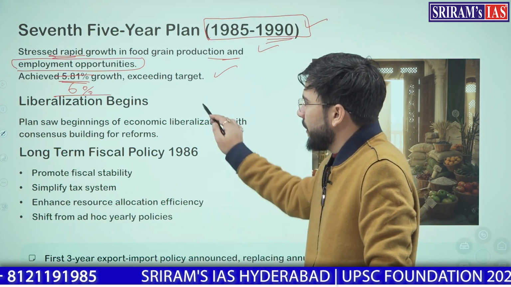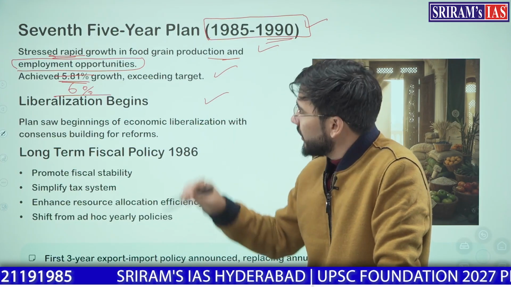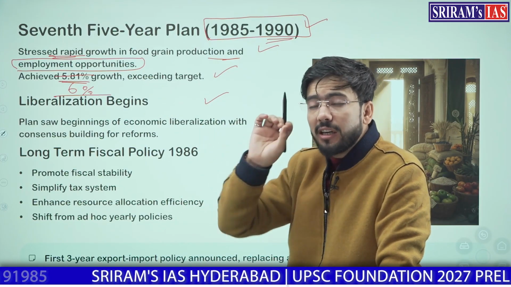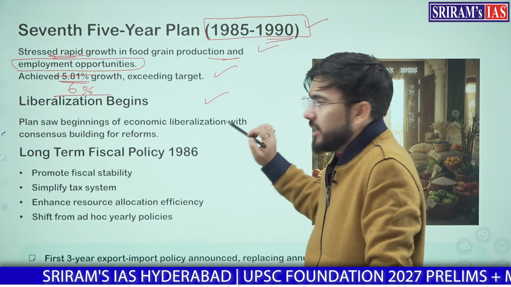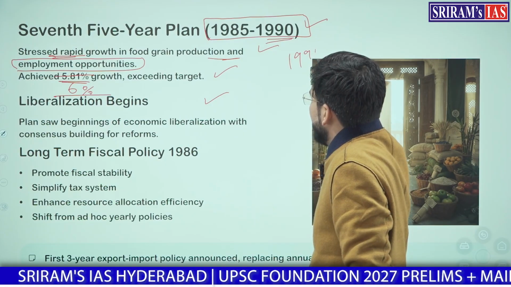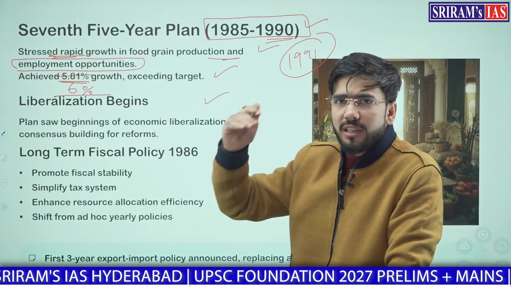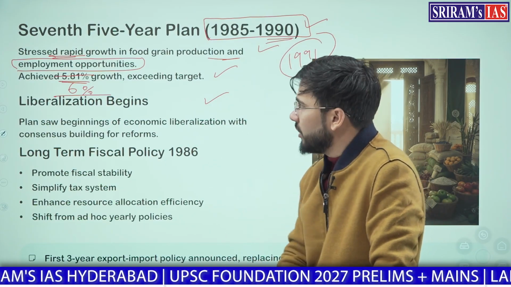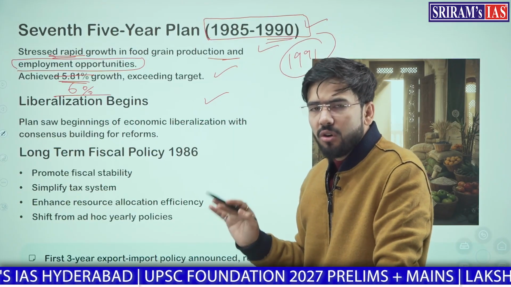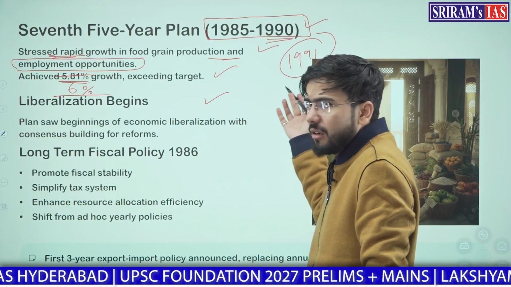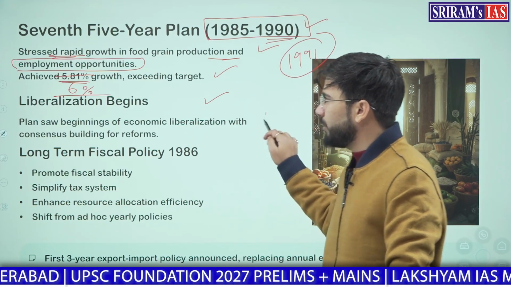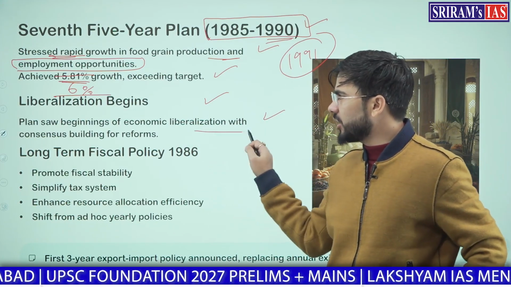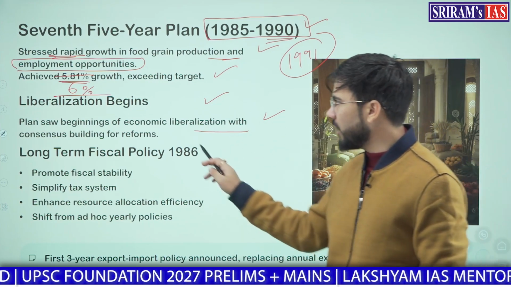Now, remember, we achieved a growth rate which was better than the target. In this seventh five-year plan, we started to liberalize our economy. But remember, the reforms of LPG came officially in 1991. Liberalization, privatization and globalization. We will read about them in the next lecture, or in this lecture only, in the eighth five-year plan. Liberalization began. The plan saw the beginning of economic liberalization with consensus building for reforms.